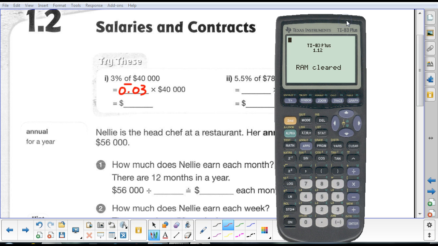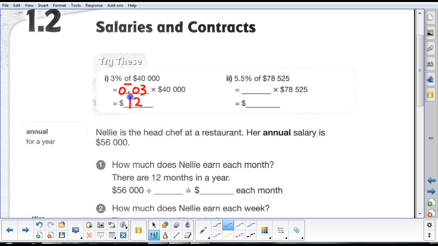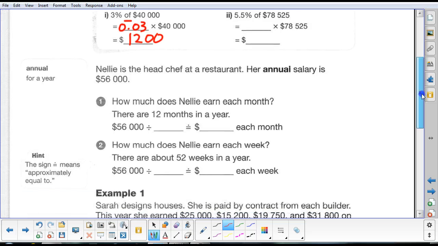Make sure you have that handy. Okay, so we'll take 0.03, we'll multiply that by 40,000, and we get an answer of 1,200. Okay, you can do number 2 on your own, same way I just did it.